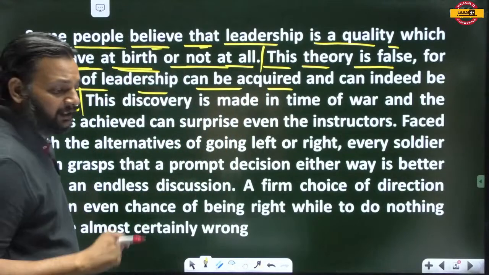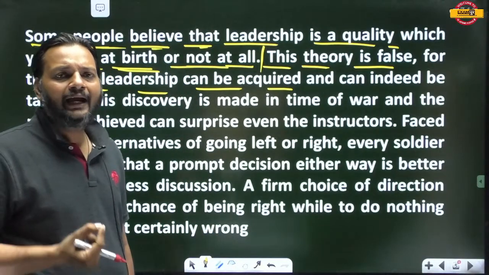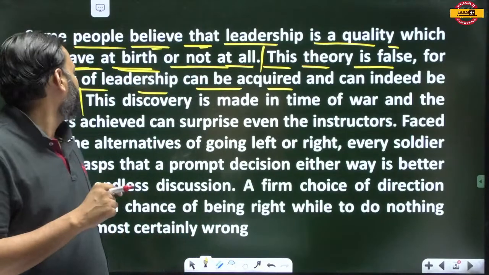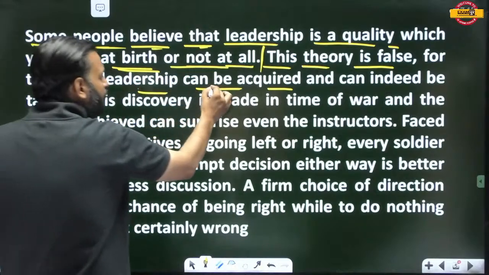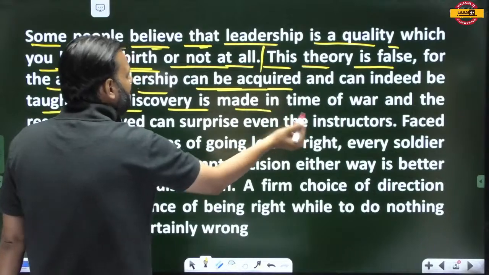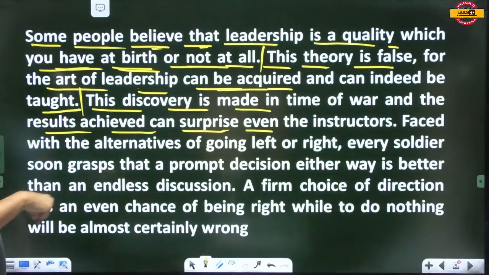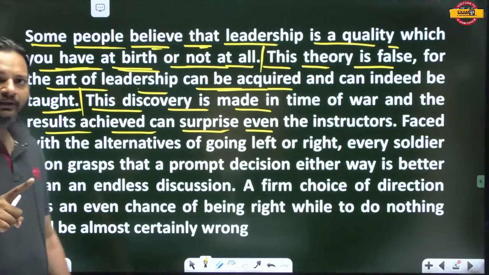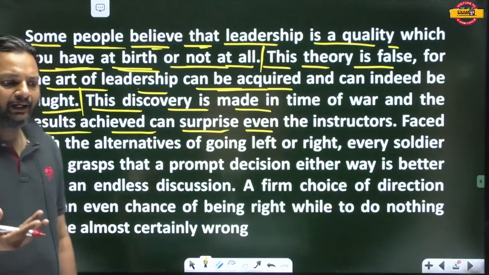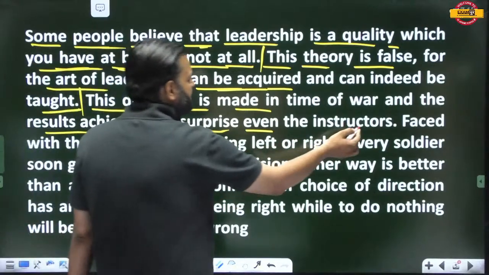So the first line says that some people believe that leadership quality cannot be acquired and cannot be learnt, it is by birth. But this theory is false because the art of leadership can not only be acquired, it can indeed be taught. This discovery is made in time of war and the result achieved can surprise even the instructors. A normal sepoy can be the leader, and in time of war, results achieved can surprise even the instructor.